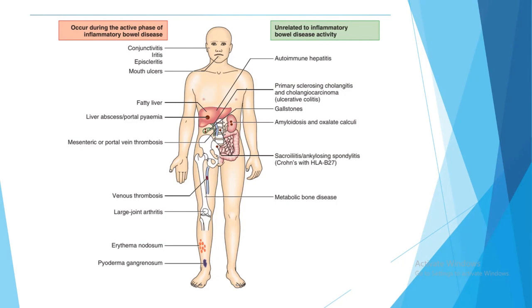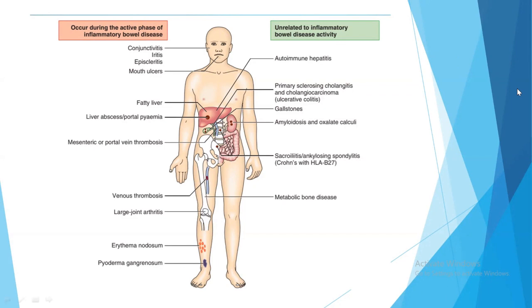In case of active disease of the IBD, other autoimmune conditions in other systems may also flare up. So during the active phase, the patient will be having conjunctivitis, iritis, episcleritis, mouth ulcers, fatty liver, liver abscess, portal vein thrombosis, venous thrombosis, large joint arthritis, erythema nodosum, or pyoderma gangrenosum.